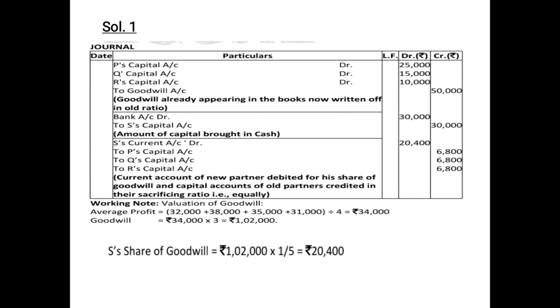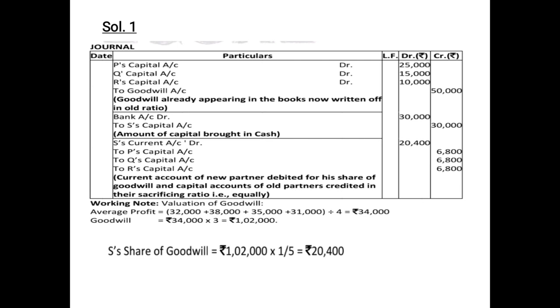Since here you have been informed that the new partner S takes his 1/5 share from the old partners equally, the sacrificing ratio is 1:1:1. So we have passed the capital transfer entry: S's current account debited 20,400 with his share of goodwill, to P's capital account, to Q's capital account, and to R's capital account.